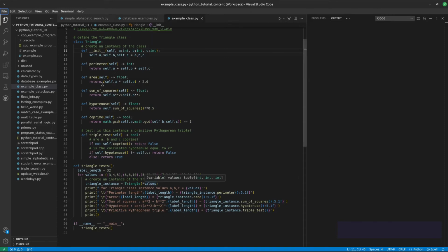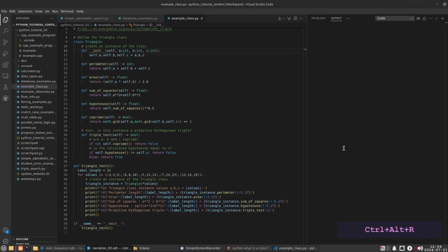A special class function called init receives data and creates an instance of the class with that data. Within the class, a special term called self refers to a specific instance of the class. Each class function receives, as its first argument, a reference to the instance called self. Remember that class functions operate on an instance of the class. Class functions can call other class functions using the self keyword.